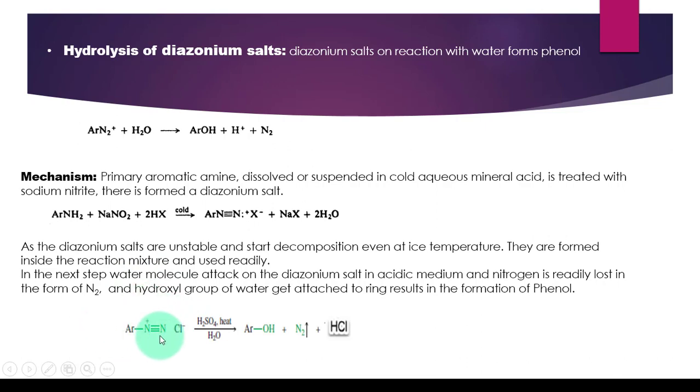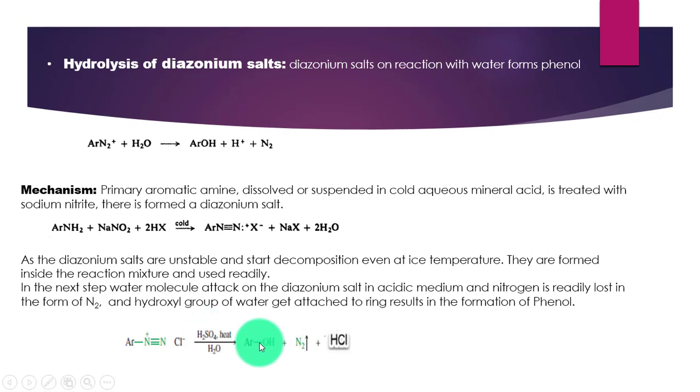This diazonium salt is made to react with water in the presence of heat and mineral acid, and this will result in the formation of phenol, as the hydroxy group of the water will get attached on the aromatic ring and nitrogen will leave from here in the form of nitrogen gas, and phenol is obtained.